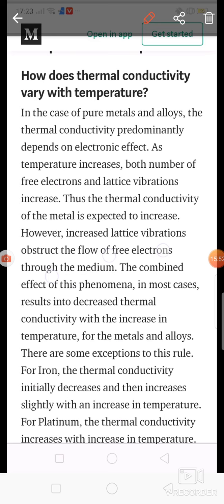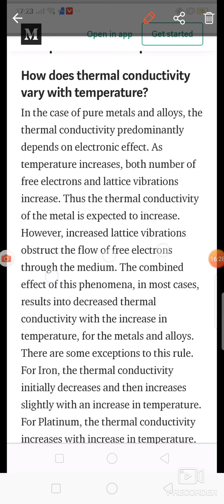If this flow of free electrons is obstructed by the lattice vibration, then heat transfer is reduced. Means what? If the temperature of the solid increases, then thermal conductivity will be reduced, because the flow of free electrons is obstructed by the lattice vibration. So the combined effect of these phenomena, in most cases, results in decreased thermal conductivity with the increase in temperature. Means what? Temperature increases, then thermal conductivity decreases.